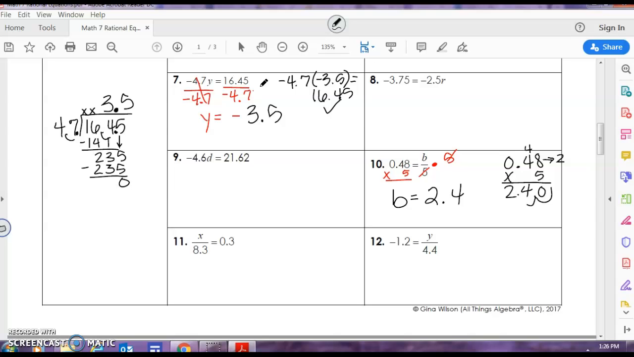Look at number 12. Negative 1 and 2/10 equals y divided by 4 and 4/10. The opposite of dividing by 4 and 4/10 is to multiply both sides by 4 and 4/10. Again, we're going to line our digits up, not our decimals.